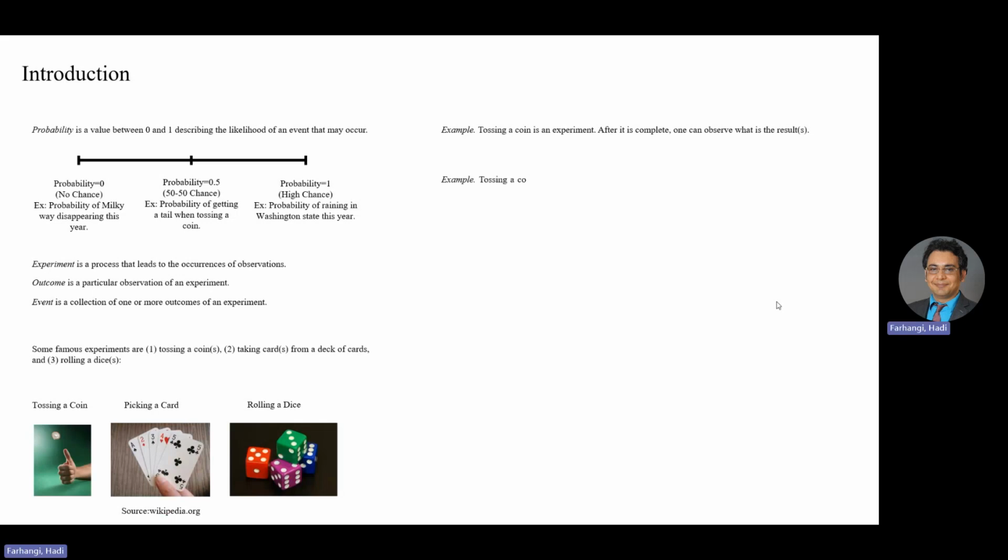Another example, tossing a coin 2 times is an experiment. Assuming the letter H represents head and letter T represents tail, then the possible outcomes are HH, HT, TH, and TT. Note that HH means 2 heads in a row, HT means first a head and then a tail, and so on.